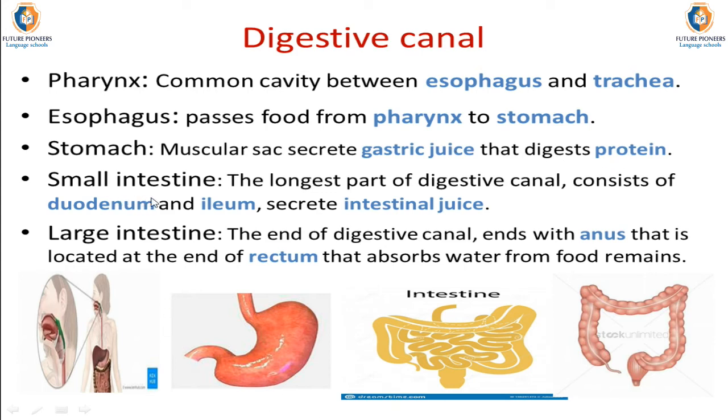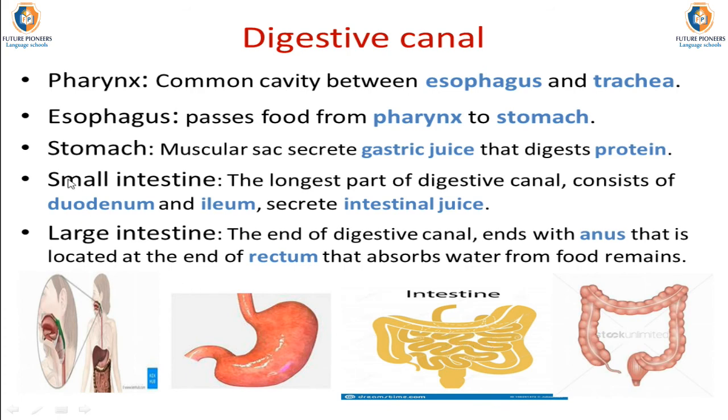Then the food transfers from the stomach to small intestine, which is the longest part of digestive canal, and its length reaches 7 meters or more. Okay, and it consists of 2 main parts, which are duodenum, and the longest part, which is ileum.